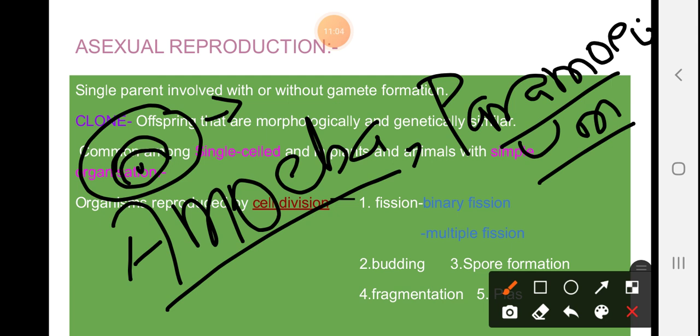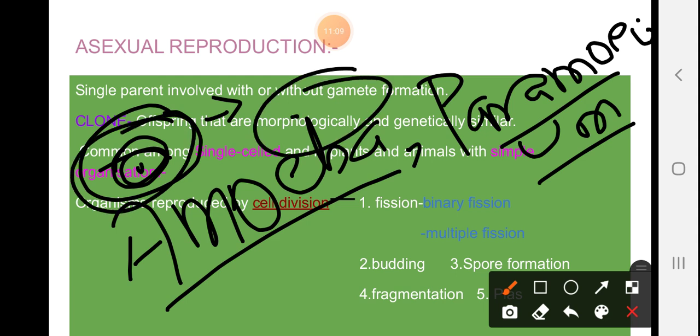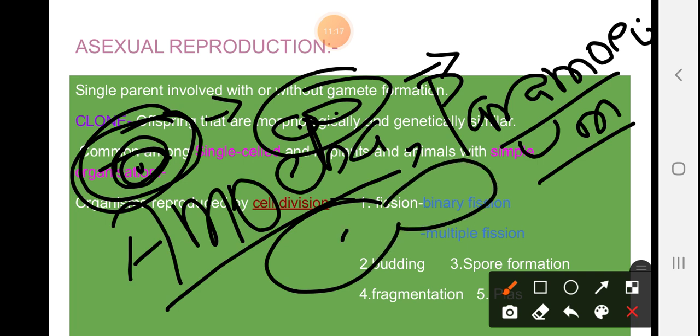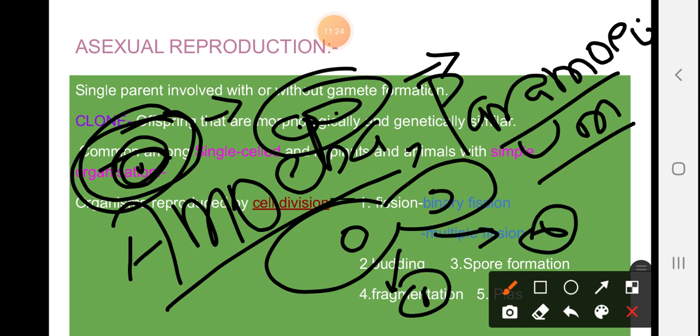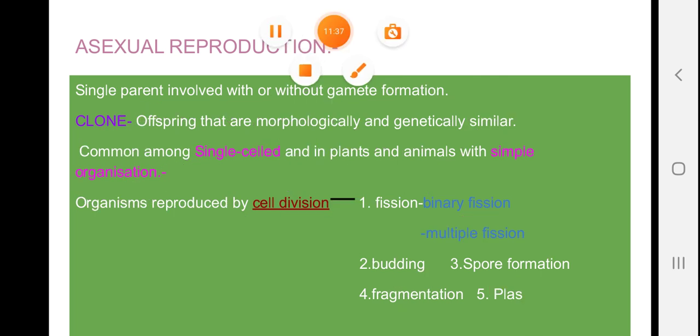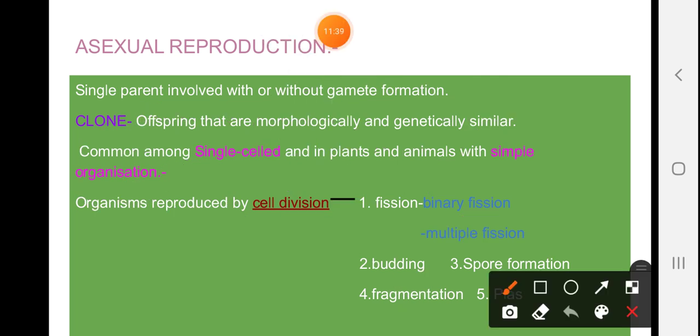Here this one is the nucleus and this is the cytoplasm, and the nucleus first gets enlarged. After a certain time we see that this type of structure is formed, and each structure now gives rise to a single individual daughter cell. This type of division seen in amoeba and paramecium is known as binary fission.